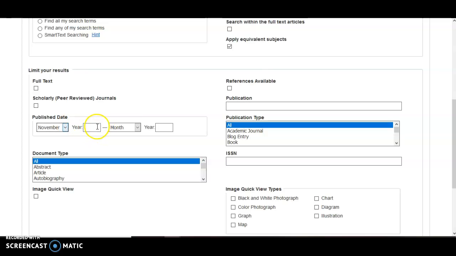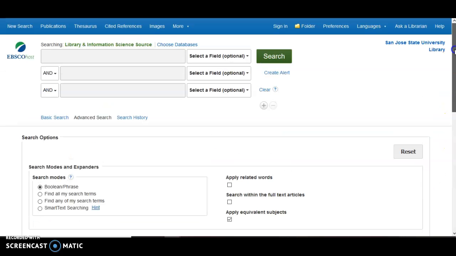So I'll put in this year, or this month, put in the year 2010, November, year 2020. Once that information has been entered, I want to go ahead into your search bar and let's look up information seeking behavior. Click search.